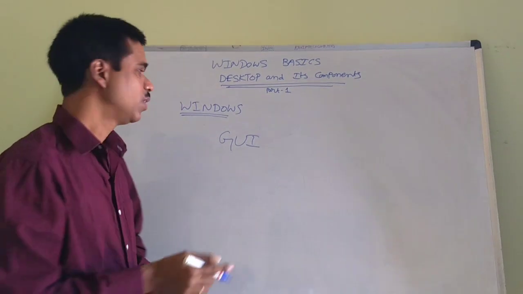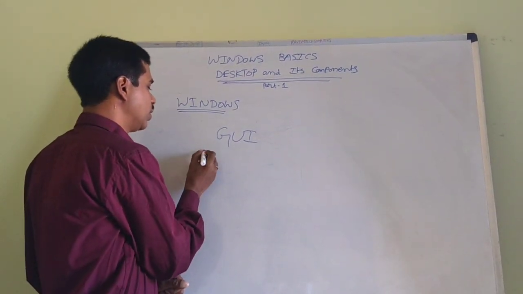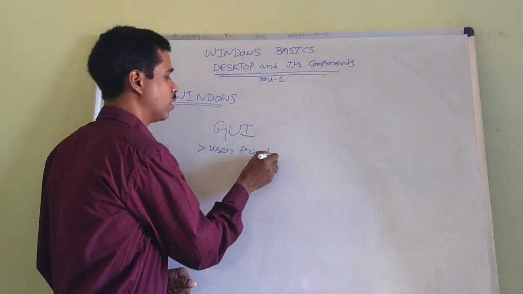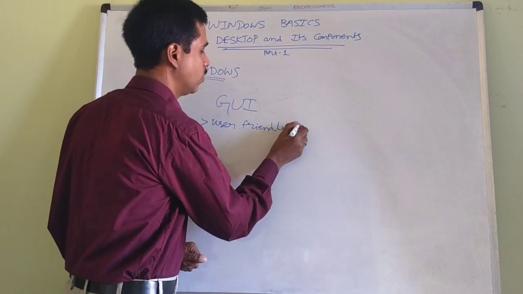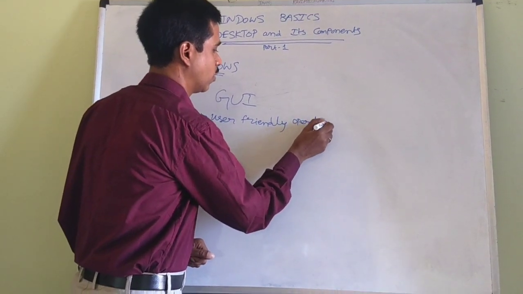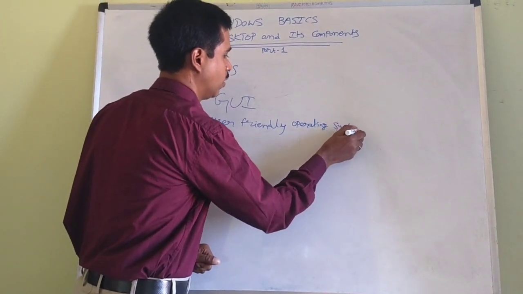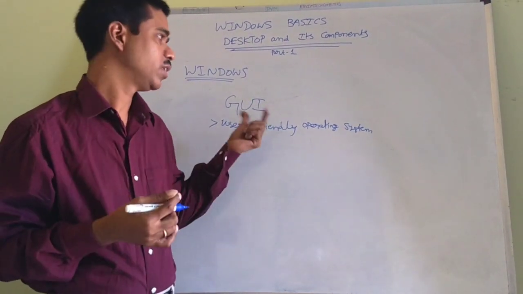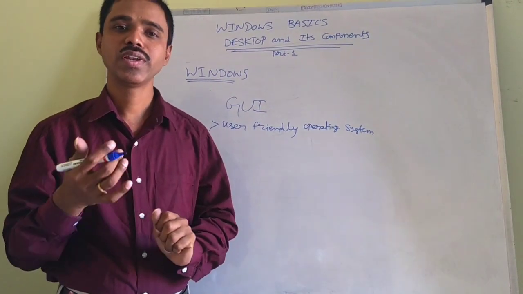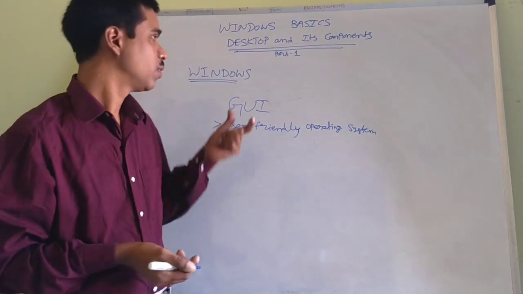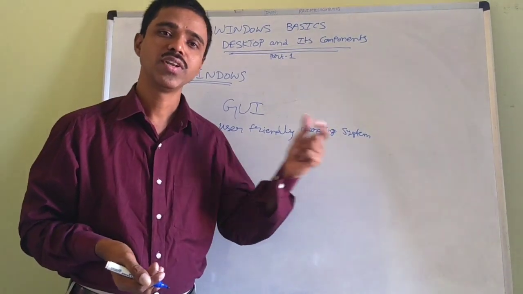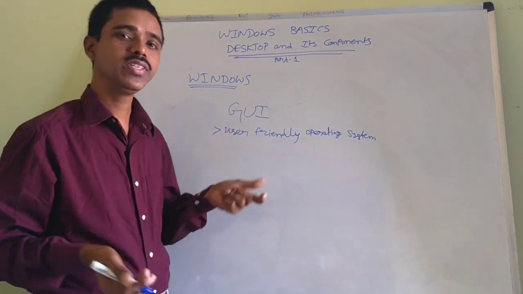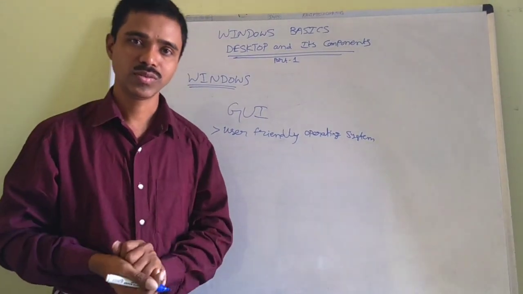The best feature of the Windows operating system is that it is user-friendly. Even an ordinary user who doesn't know about computers can learn from Windows and learn every concept easily. That's why it is called a GUI, and it is very easy to operate.